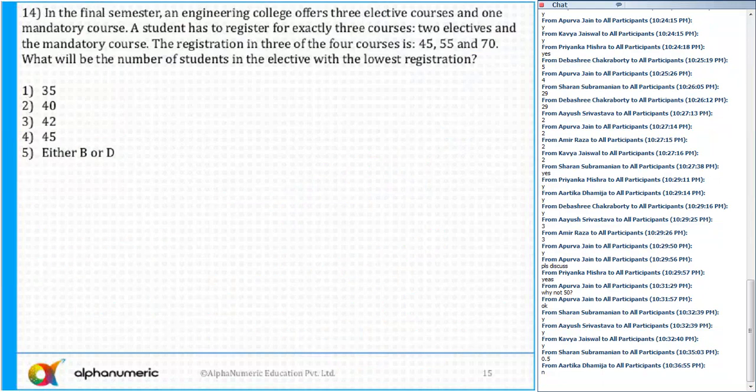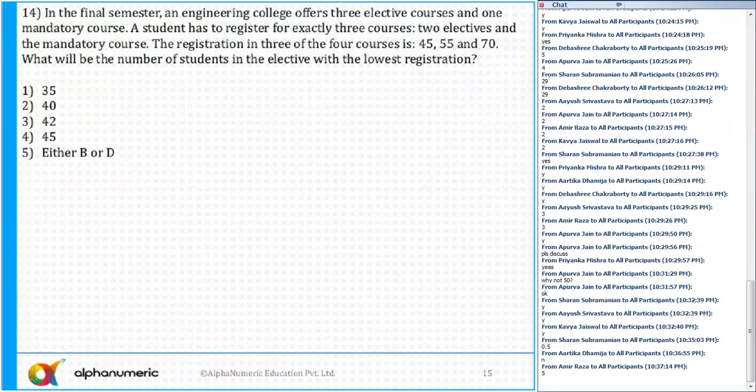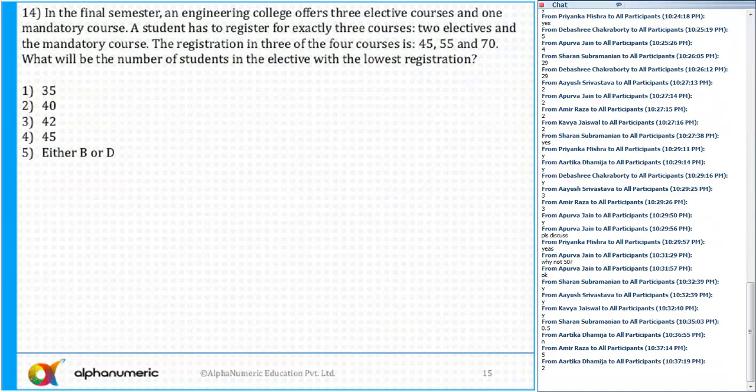Yeah, this is a difficult one. What is the answer for question number 14? Amin is saying 5. The correct answer is 240.